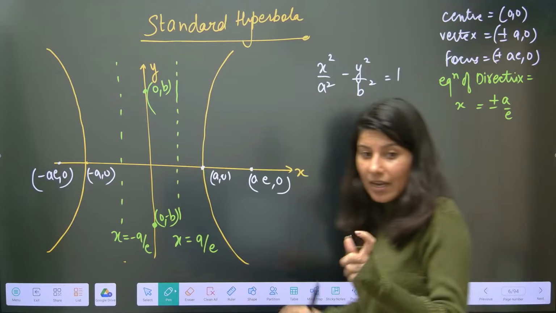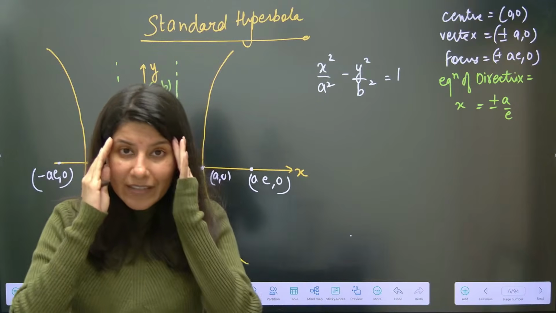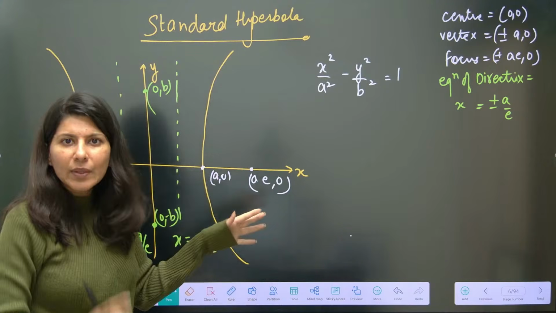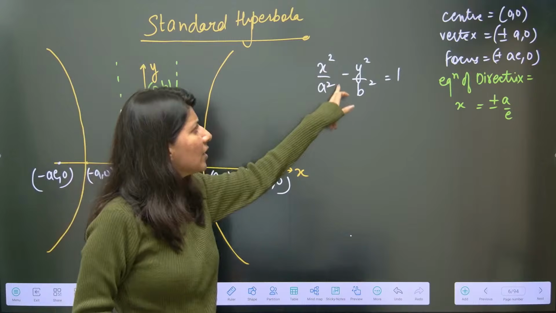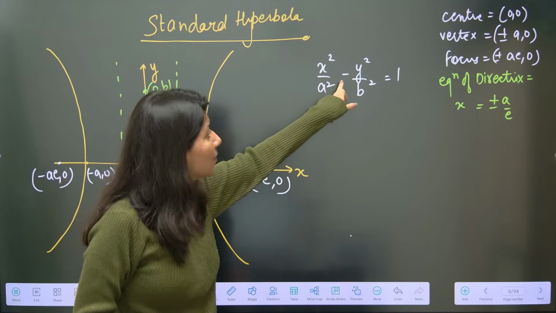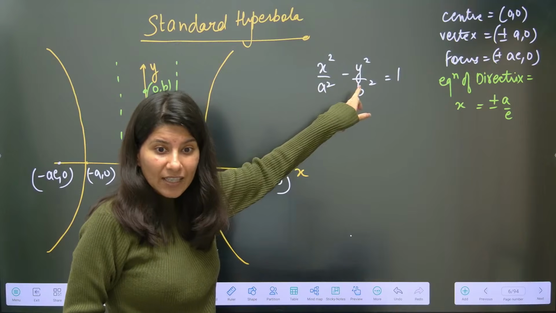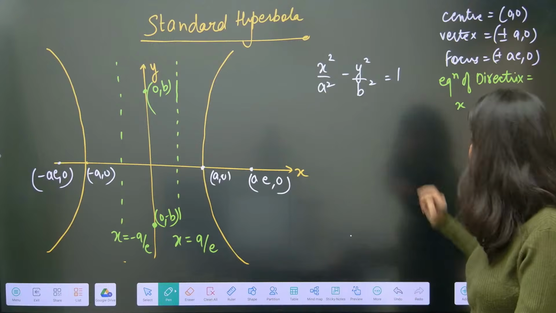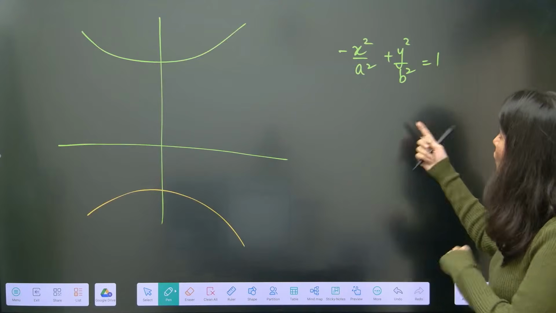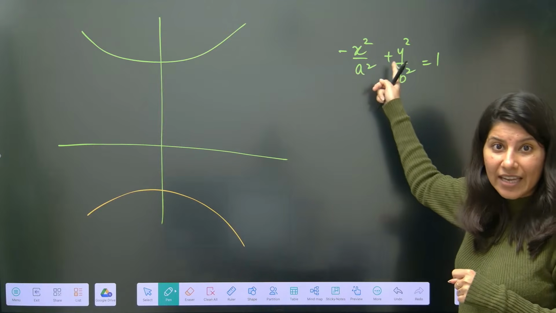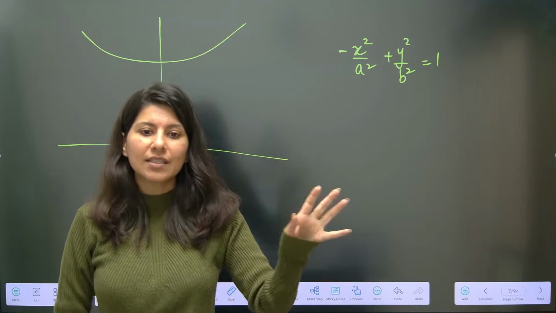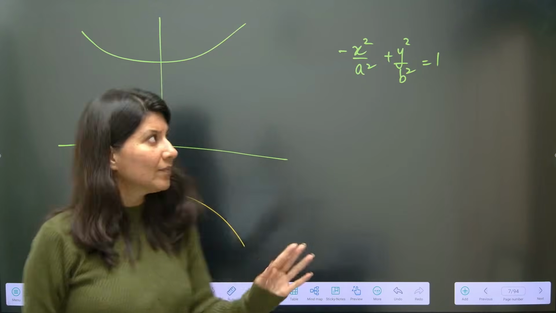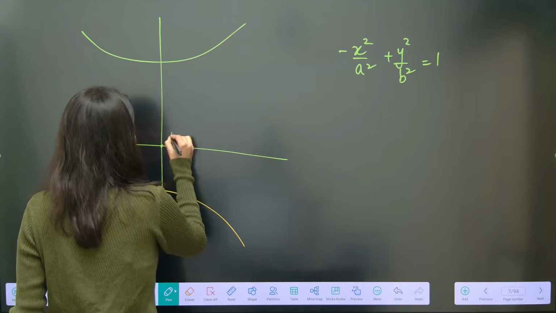Now understand my point. Always remember the comparative study between ellipse and hyperbola. Can you tell me the difference between ellipse and hyperbola? Ellipse has a positive sign in between, but in hyperbola, can you see there is a negative sign? That is the very first and very prominent difference between ellipse and hyperbola, the negative sign. This is a transverse hyperbola. Now in the conjugate hyperbola, again, can you see the negative sign? If you see a negative sign, it is a hyperbola. Positive means ellipse.